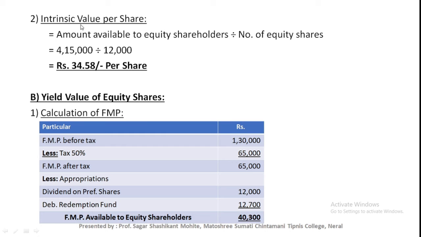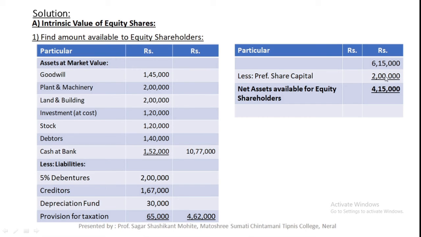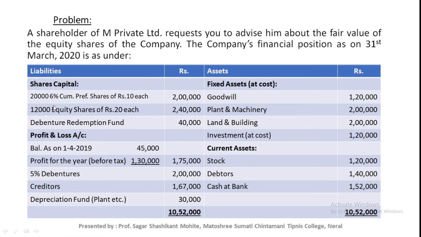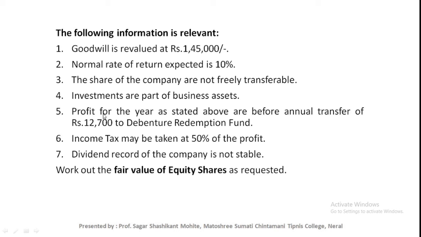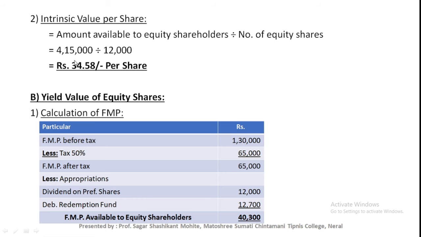Next, finally you need to use this formula for calculation of intrinsic value per share, that is amount available to equity shareholder, the first step answer 4,15,000, divided by number of equity shares. Number of equity shares is 12,000. You will get this answer, that is intrinsic value per share, 34.58 per share. Just mention rupees 34.58 per share.